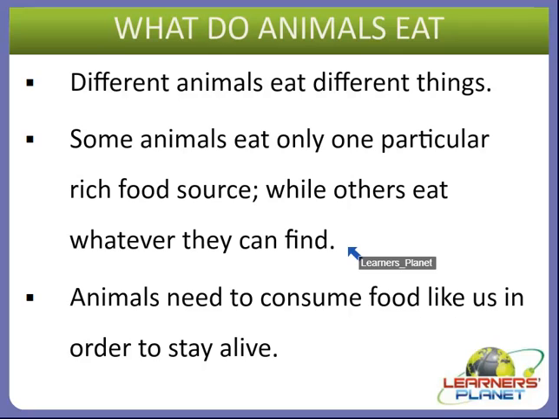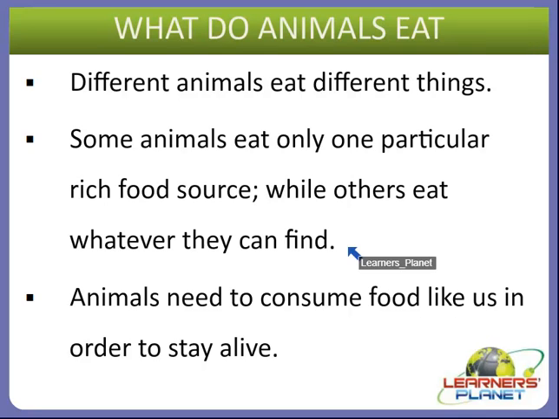So animals actually need to consume food like us, like human beings, in order to stay alive, right? So for them also, food is very much important. So we can say that some animals specialize in eating one particular type of food and some specialize in eating another kind of food.